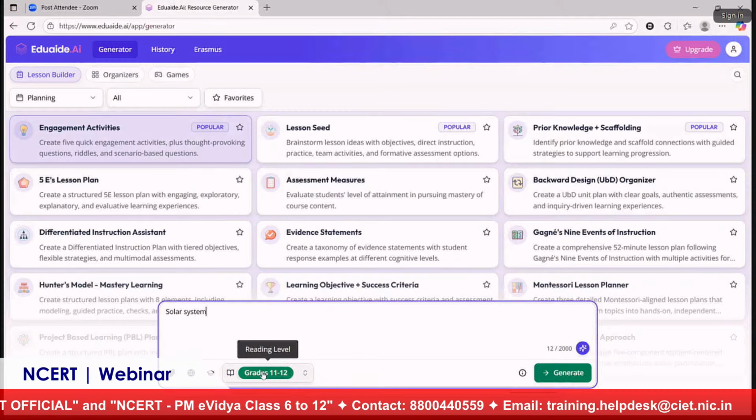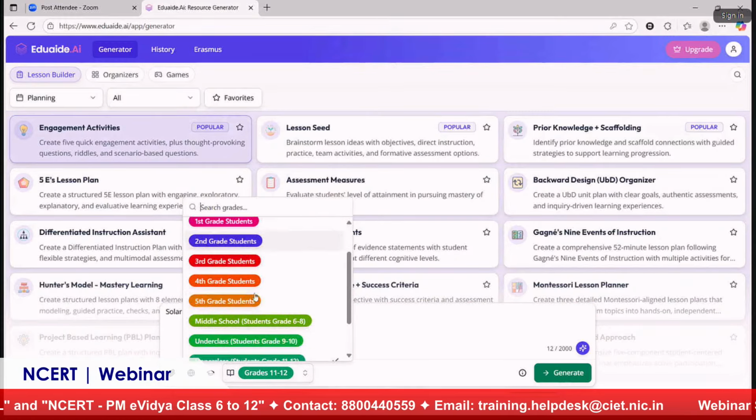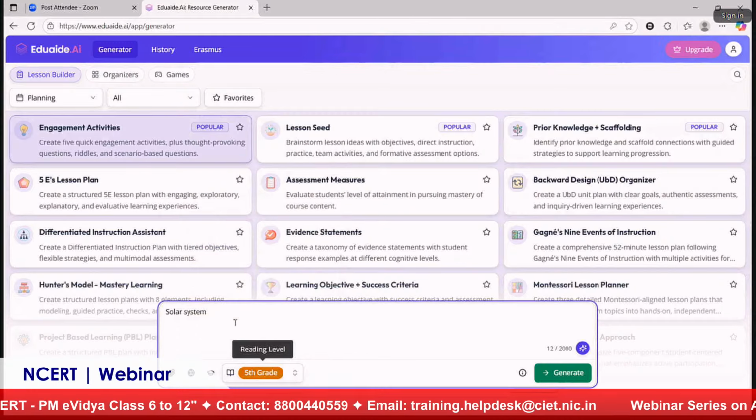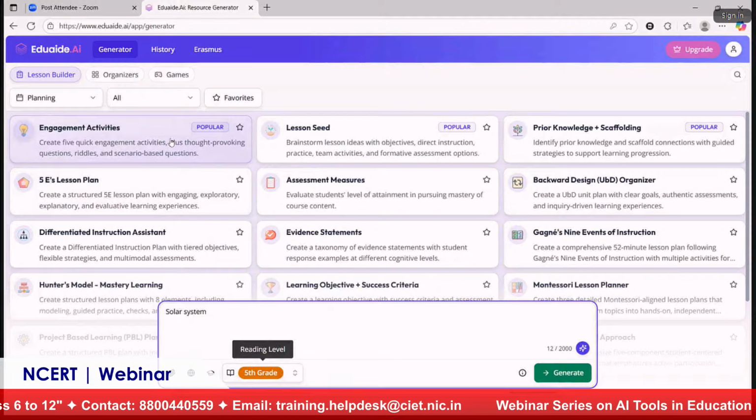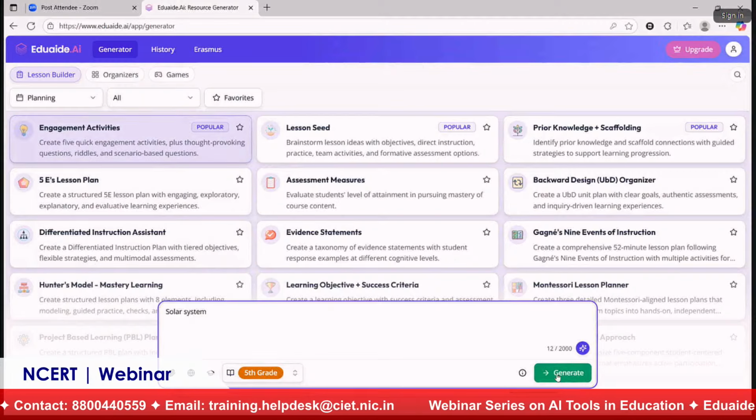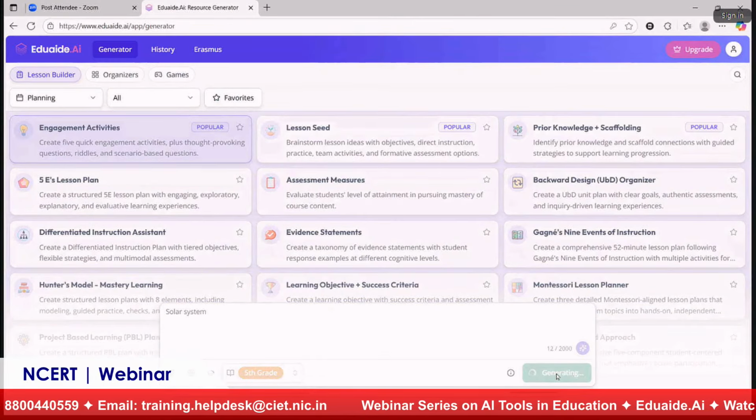And one more thing we have to do: choose the grade level. For example, I am teaching this solar system topic for 5th grade students, and I want to create an engagement activity. Once I have done that, I'm going to click on generate.